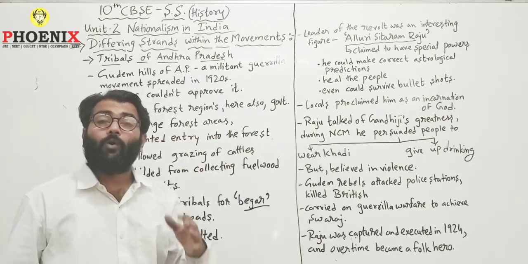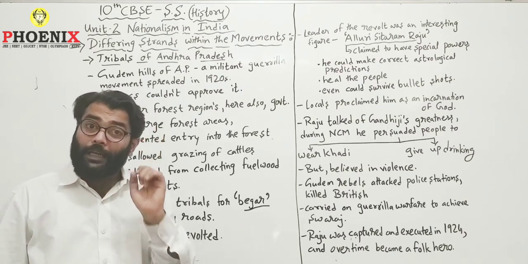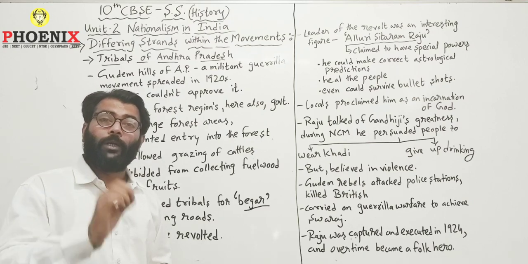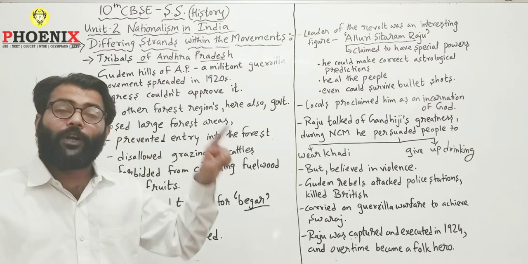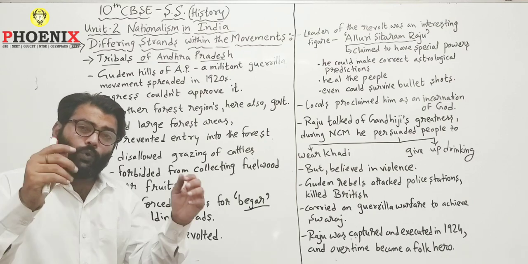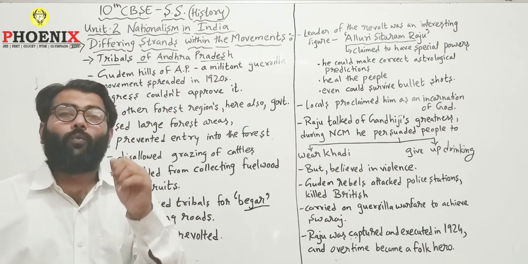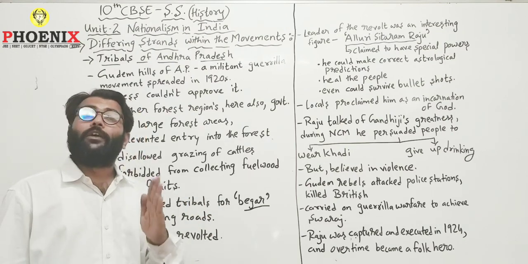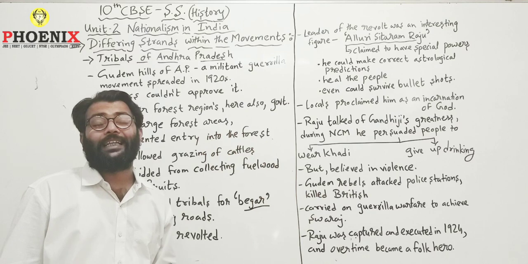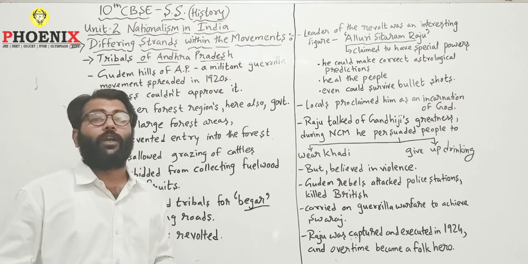So here we have understood how tribal people saw the word Swaraj. For them, Swaraj in the non-cooperation movement had a different meaning. Here Swaraj didn't mean the freedom of the entire country for tribals. Swaraj meant their right to live in the forest, to use forest products, to cultivate in forest area, to roam freely in the forest, and that should be given to them. For that they were going to do this movement, and they did that movement. This is how they wanted to achieve Swaraj. So we again understood a different definition of Swaraj.